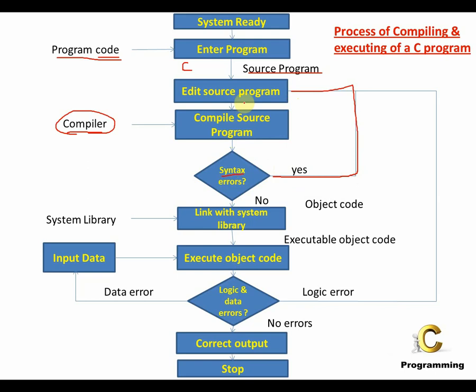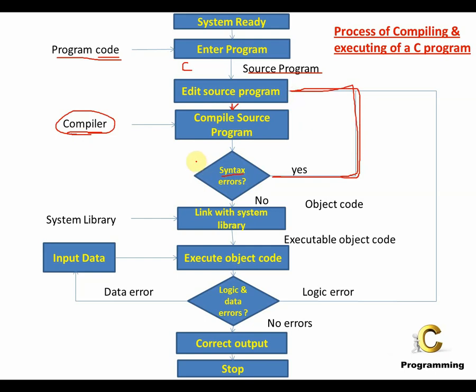So you have to edit your source code or your source program, and then again you have to compile it. After you edit, again you got to compile your source program. The compiler again compiles it. It checks for any kind of syntax errors again. In case there are syntax errors, then you have to again edit the source code.